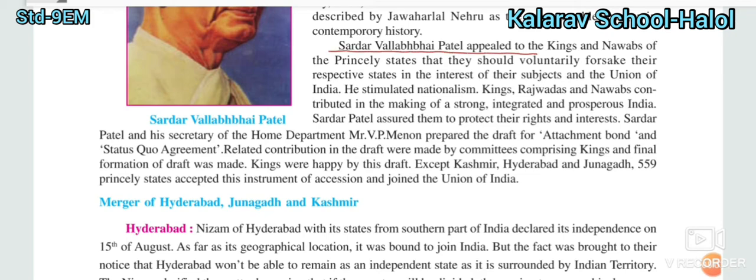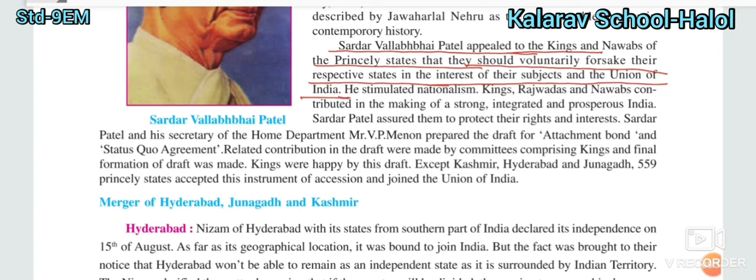Sardar Vallabhbhai Patel appealed to all the kings and nawabs of the princely states. What did he appeal to them? That they should voluntarily forsake their respective states in the interest of their subjects, for the Union of India. By their willingness, by their voluntary forsaking, they had to join the Indian government.